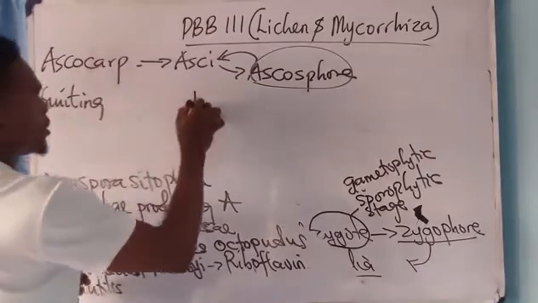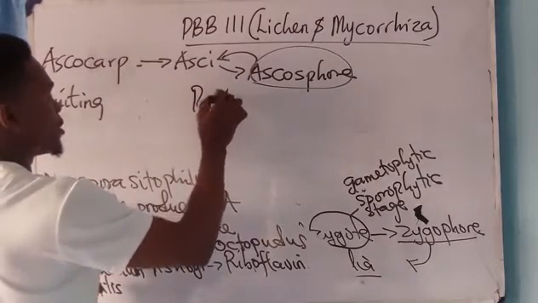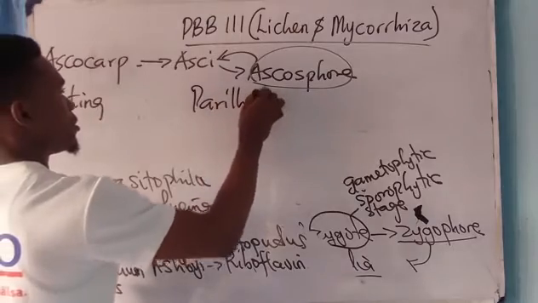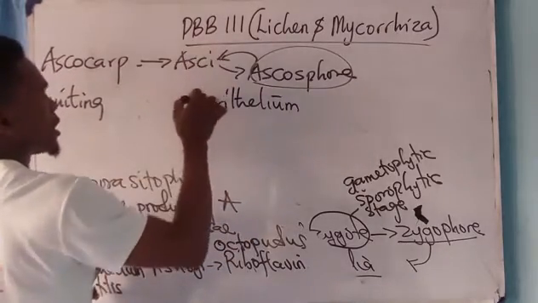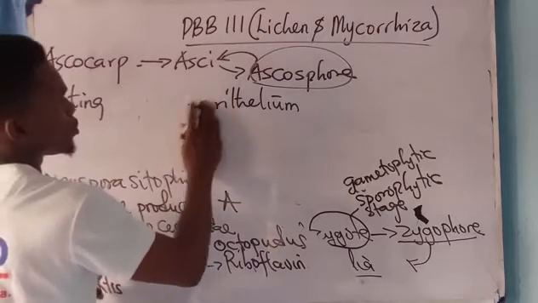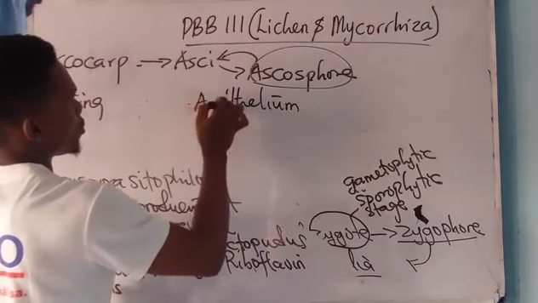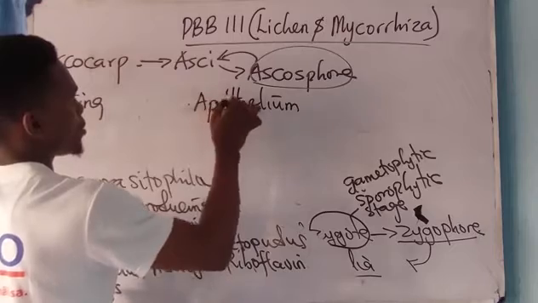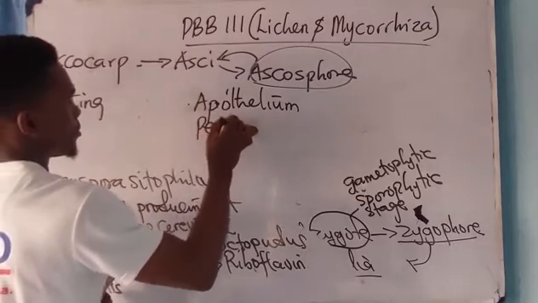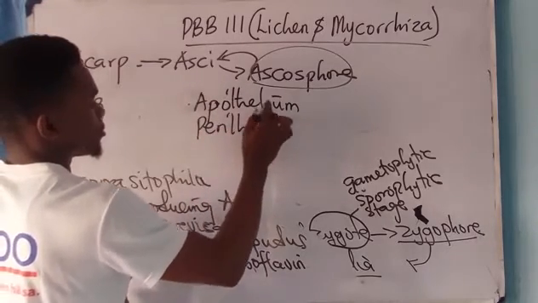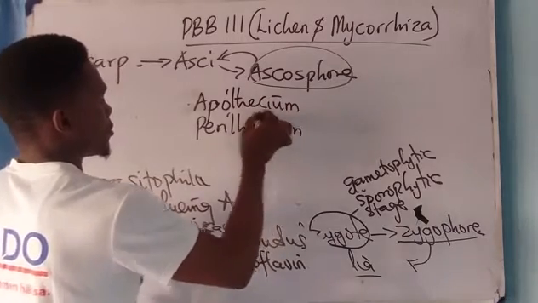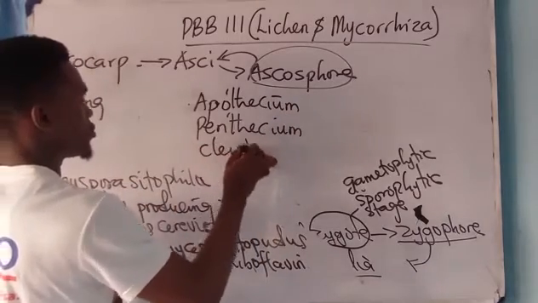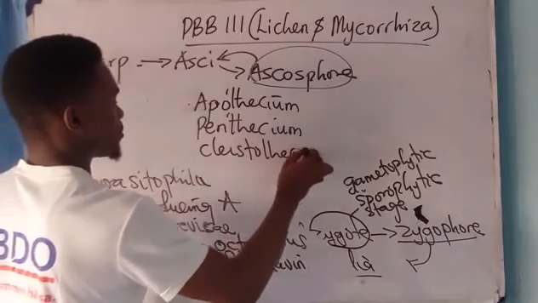We have the apothecium, perithecium, and the cleistothecium.